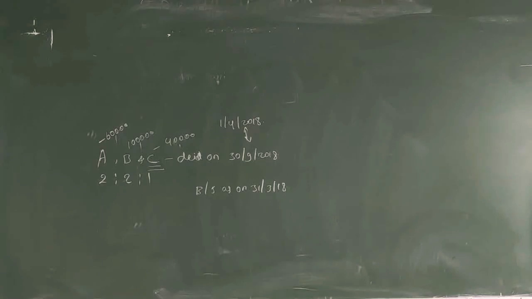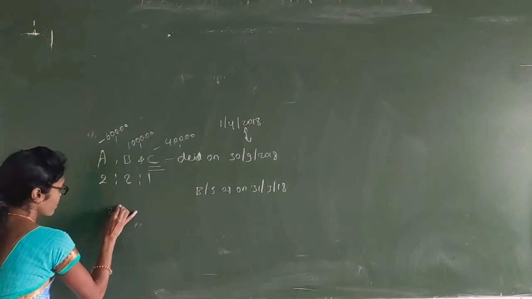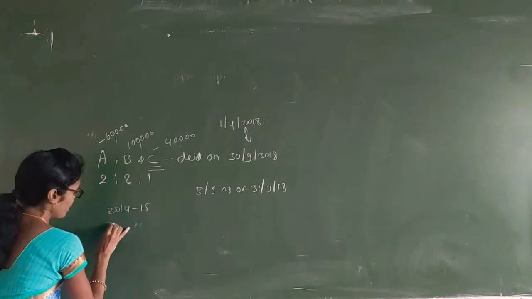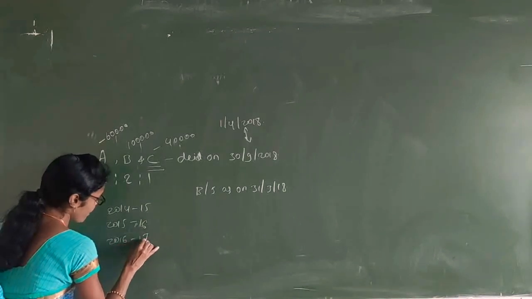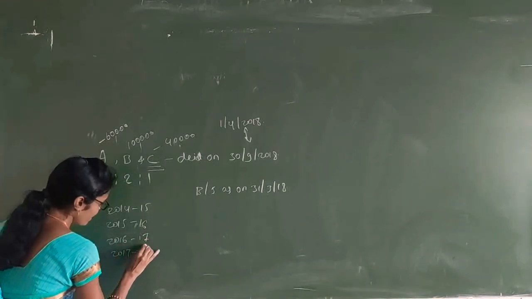Goodwill is calculated on the basis of 3 years purchase of average profit of the last 4 years. The profits for the last 4 years are given below: 2014 50,000, 2015 60,000, 2016 70,000, 2017 80,000.